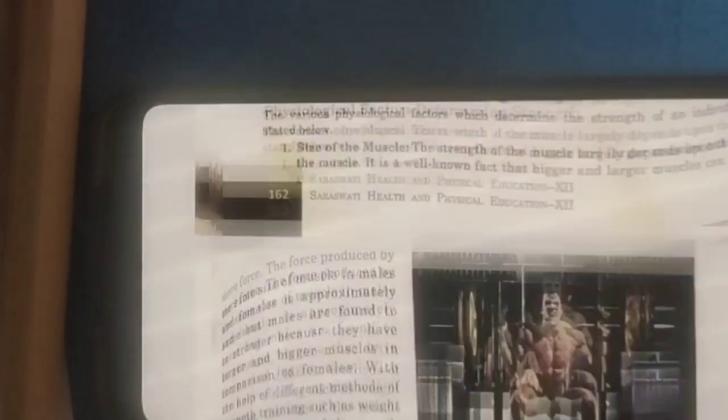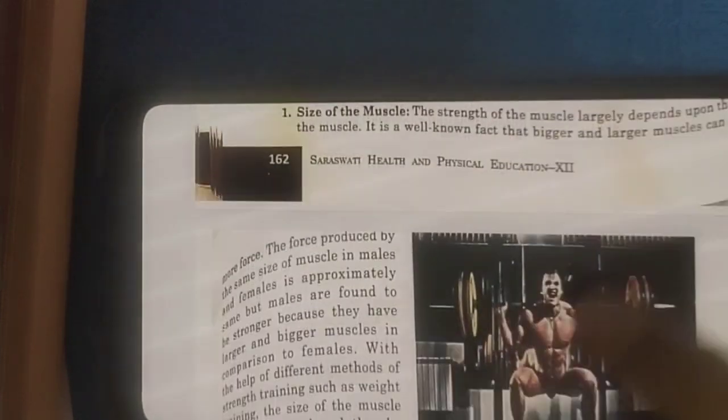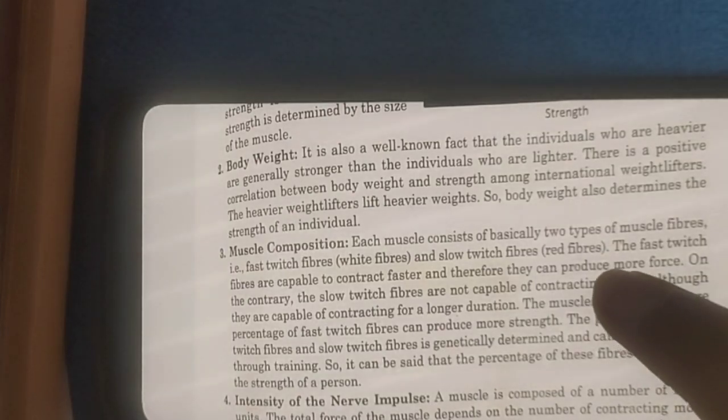Alright, so let's go through all the physiological factors once in short. Okay, so first are the physiological factors which determine strength. The first one would be the size of the muscle. The bigger the size of the muscle, the more the strength. The second one is body weight, that is, the higher the body weight, the more the strength. The third one is muscle composition.